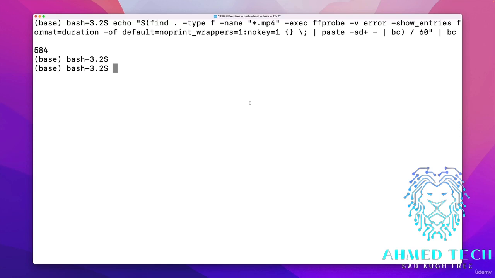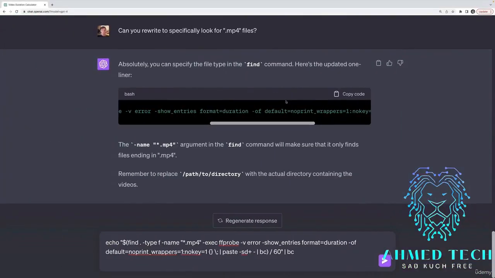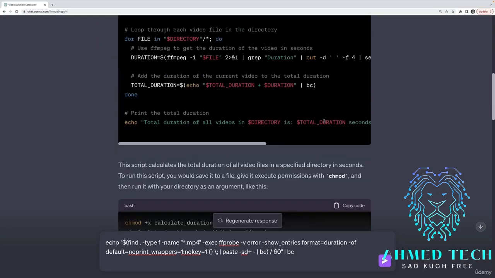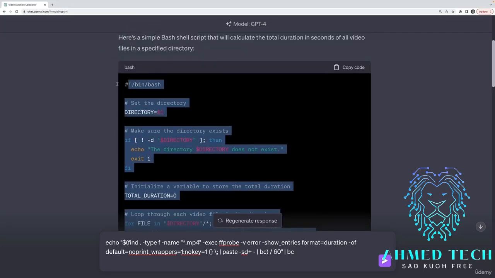And for me, even though I've taught courses on it, it's still hard to remember most of the stuff, to be honest. And ChatGPT just made it very easy. I just had to go back and forth with it a couple times to improve the initial command it gave me. And finally, it probably would have been best just to go with a shell script from the beginning,